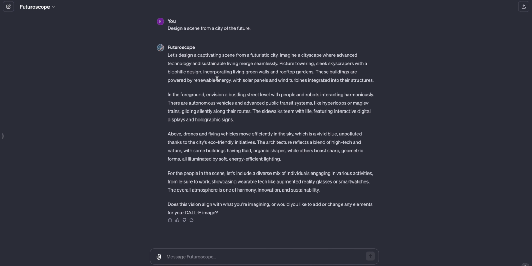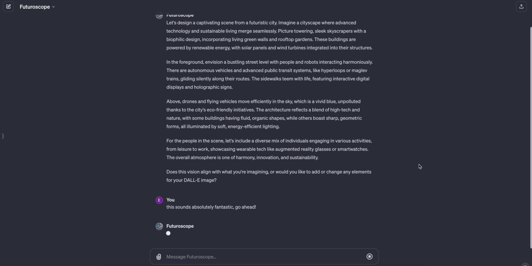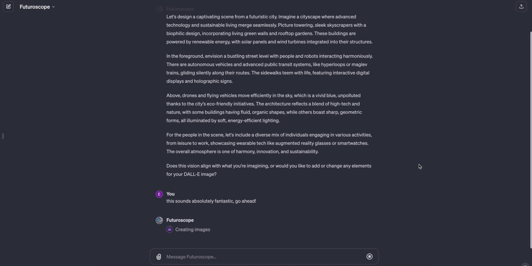So let's see what it's saying. It's starting the conversation, which is really good. Right, so this sounds pretty good in my opinion. Let's give it a shot, and Futuroscope is gonna go ahead and create the images for us.